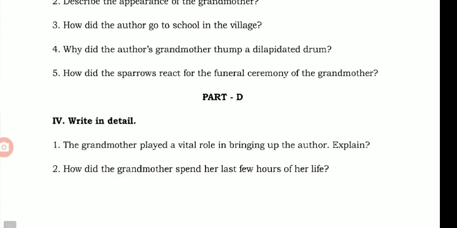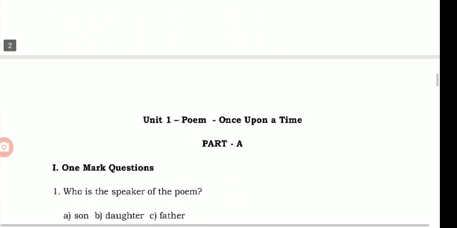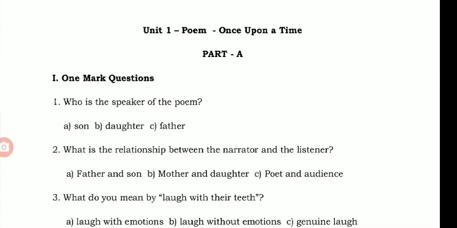Then question number 4, that is answering in a paragraph. You have to write the answer for any one question. You need not write for both questions. You can write for any one. Now come to the poem area. In the poem area, you have to answer only 1 mark questions and a paragraph question.